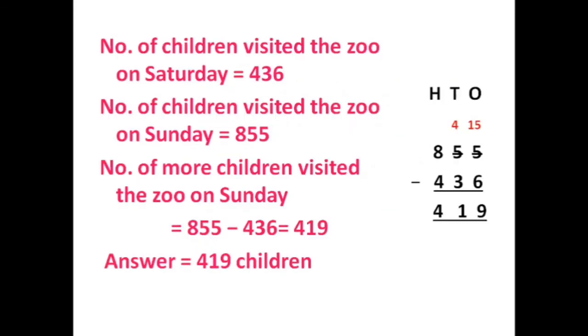Number of children visited the zoo on Saturday is equal to 436. Number of children visited the zoo on Sunday is equal to 855. Number of more children visited the zoo on Sunday is equal to 855 minus 436. When we subtract 436 from 855, we will get the answer 419. Answer is equal to 419 children.